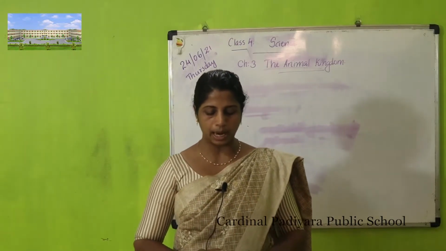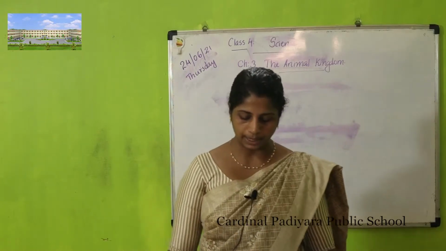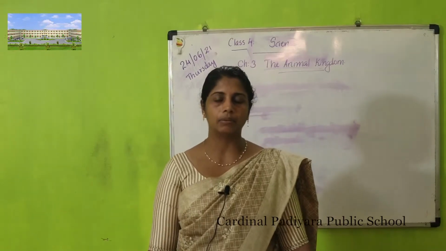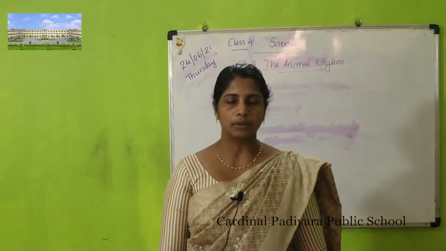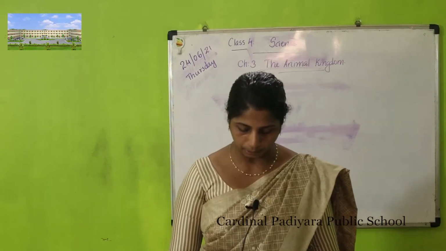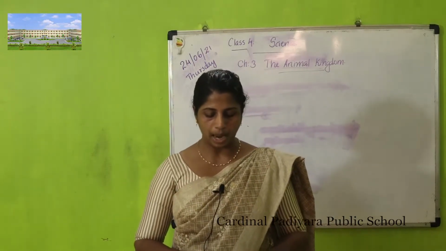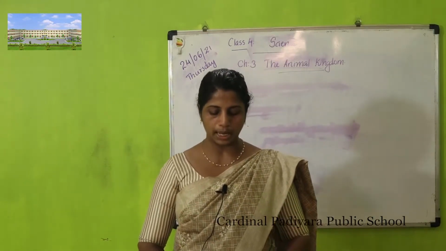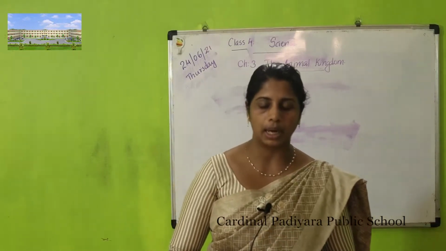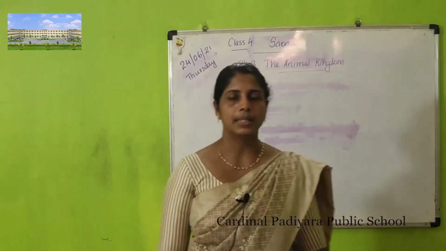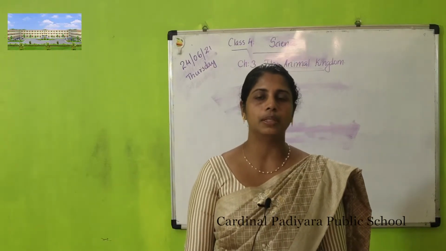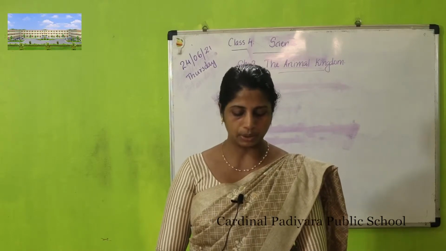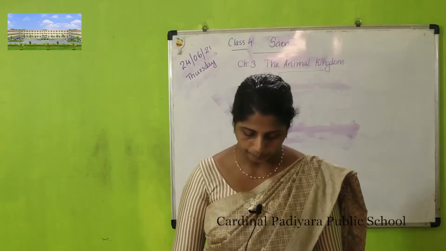We can group animals according to where they live, their shape and behavior, or what they eat. Scientists usually divide animals into 2 large groups, those with a backbone and those without a backbone. First we are going to learn about those with backbones.